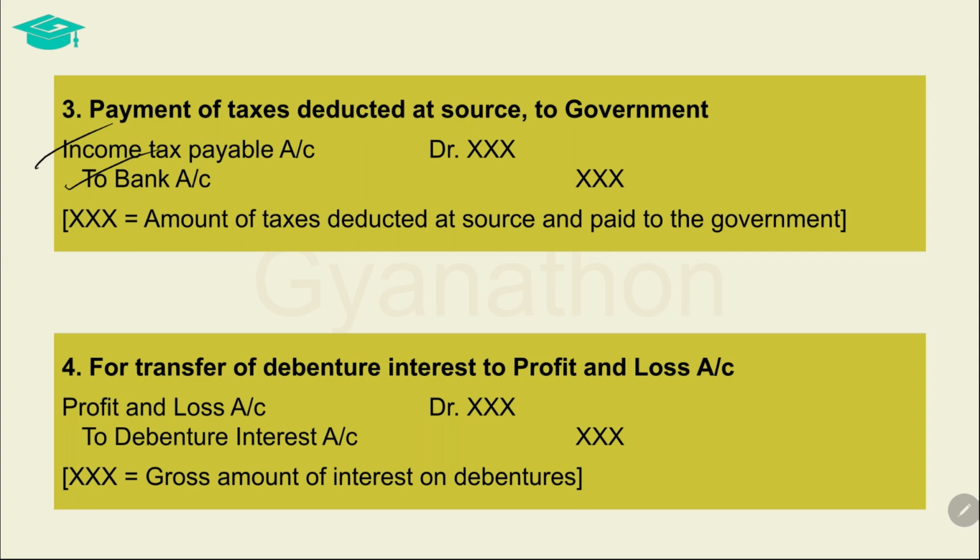The income tax payable account is debited to discharge the liability that was created. The bank account is credited since money is going out of the company.